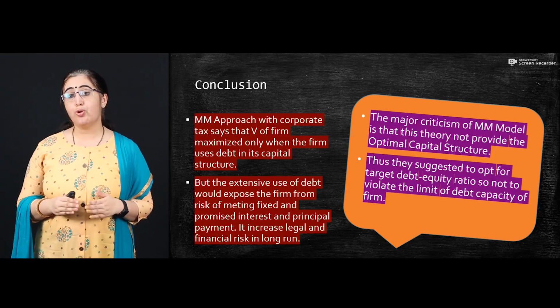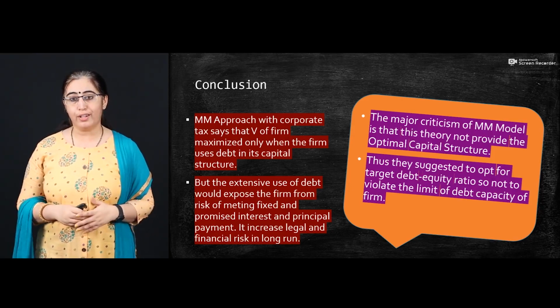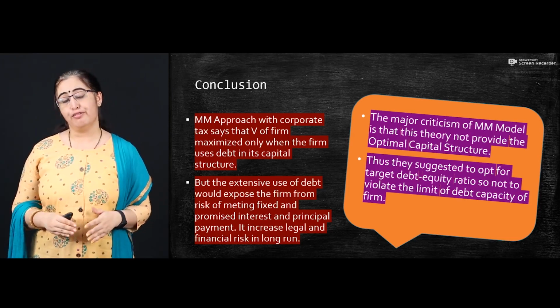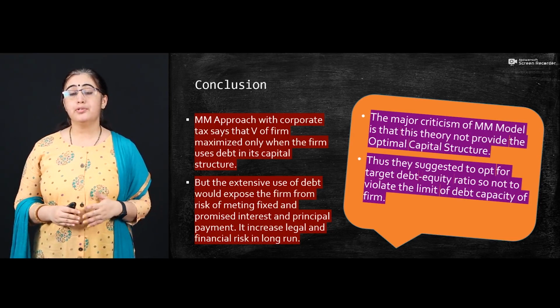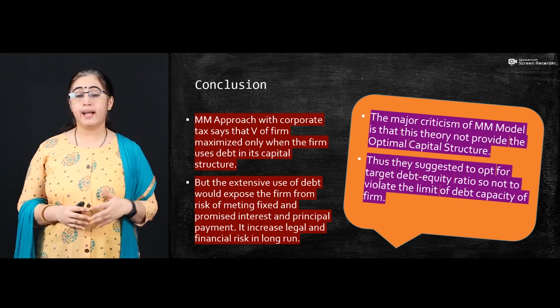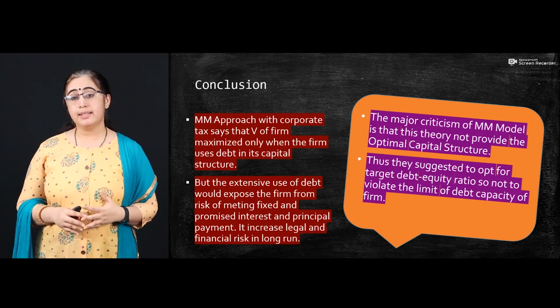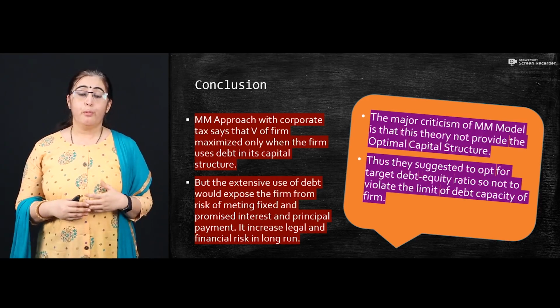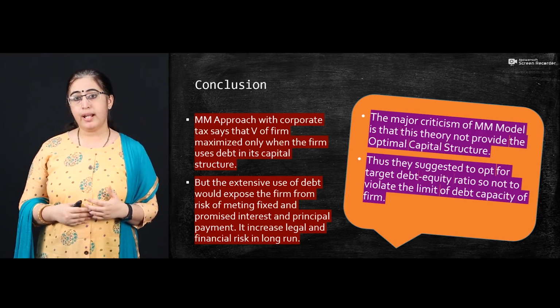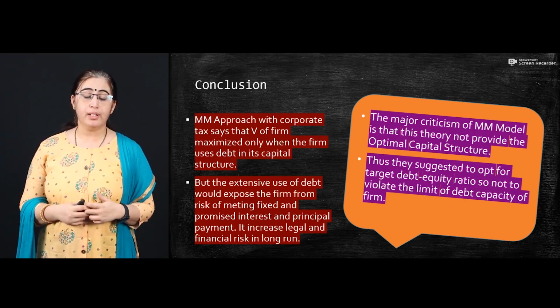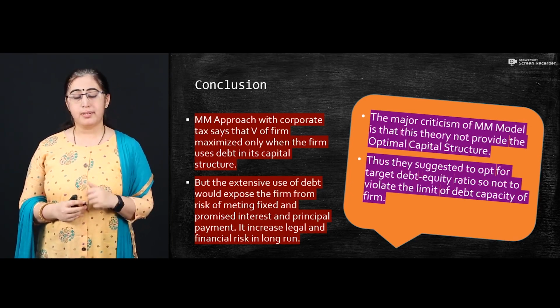Thus, they suggest opting for a target debt equity ratio, so as not to violate the debt capacity of a firm. This theory helps us understand that debt is a very important factor in any capital structure. But the point where debt plays a positive role and after which it plays a negative role is still questionable.